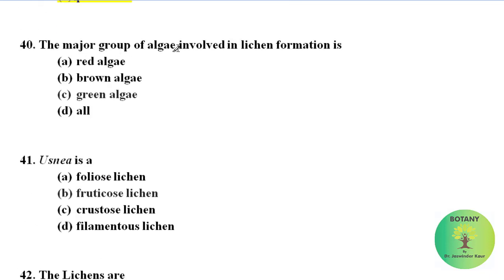The major group of algae involved in lichen formation is red algae, brown algae, green algae, all. Correct option is green algae. Green algae is a major group of algae that is involved in lichen formation. Usnea is a foliose lichen, fruticose lichen, crustose lichen, filamentous lichen. Correct option is fruticose lichen. Usnea is a fruticose lichen.